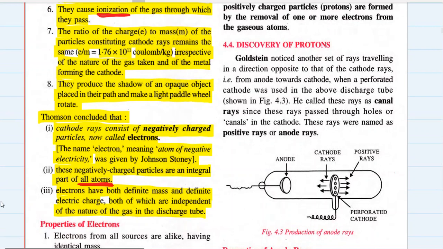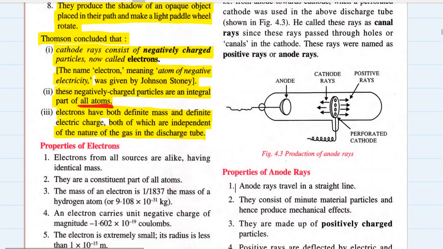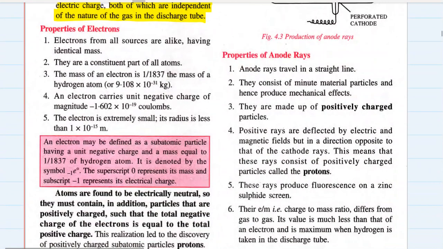We have studied and concluded the characteristics of cathode rays. As Thomson has concluded for us with his experiment, all the cathode rays have the same characteristics, and cathode rays are made up of electrons. So now we can guess what an electron is. Properties of electrons. Please note these things. Electrons from all sources are alike, having identical mass. They are constituent parts of all atoms.